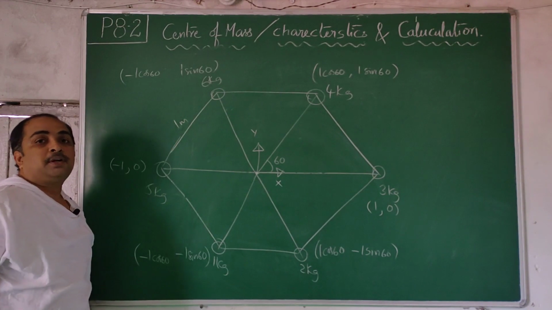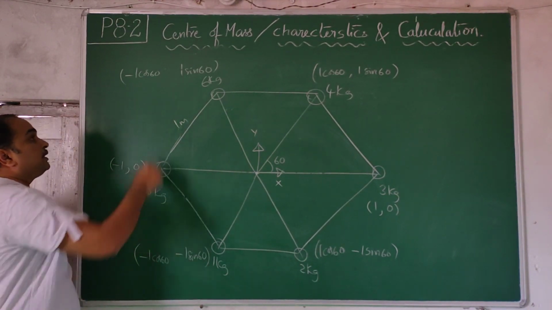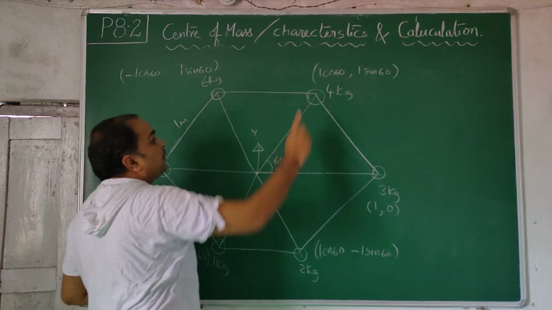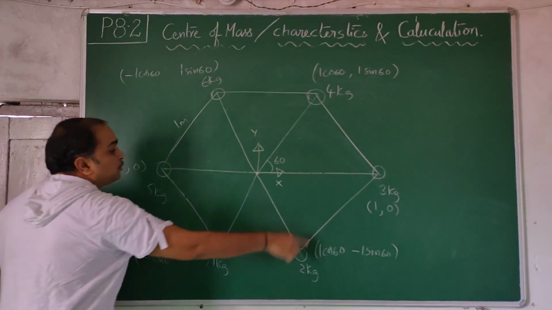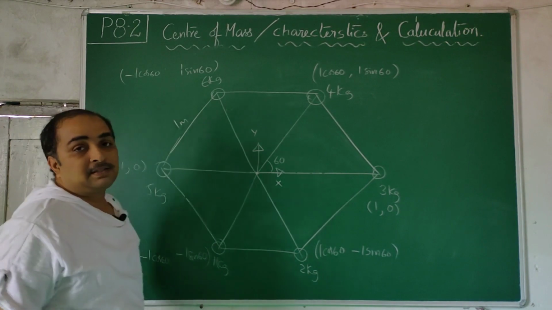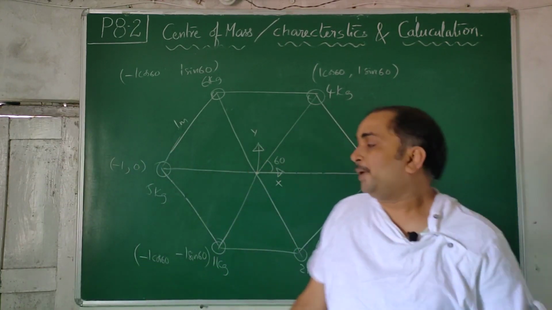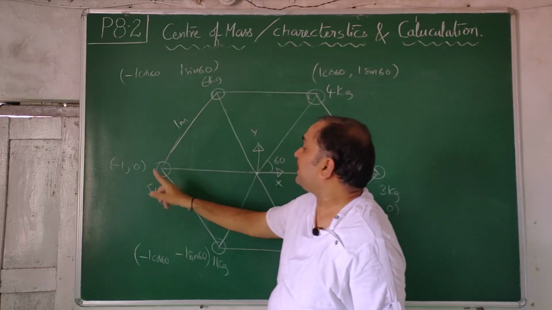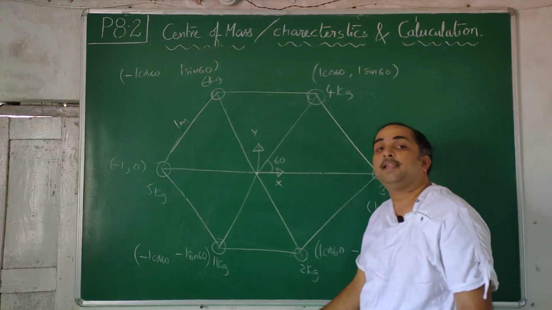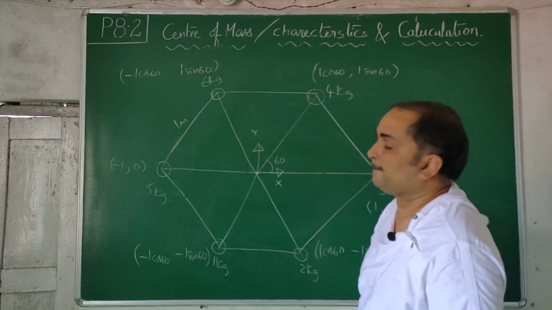Probably some students will think, sir, there is a lot of similarity. This and this are opposite, this and this are opposite. So will the center of mass come at the center? No, it will not come at the center because masses are 1 kg, 2 kg. If you had taken all of them to be equal masses, center of mass comes at the center. But you have taken 1 kg here, 2 kg here, 3 kg here, 4 kg here, 5 kg here, 6 kg here. So definitely center of mass will not come here.